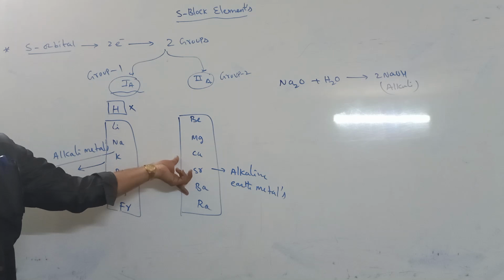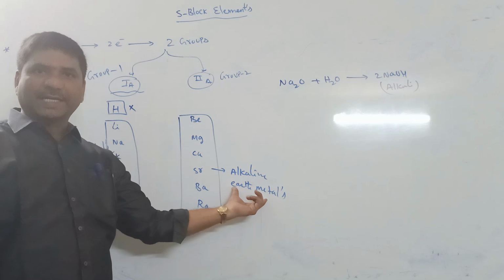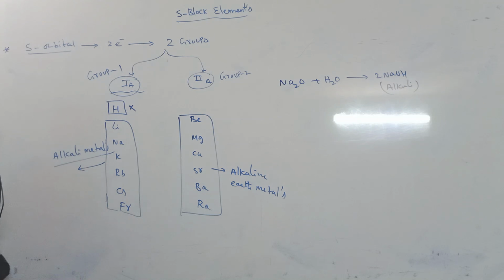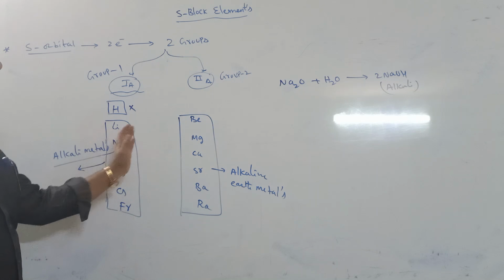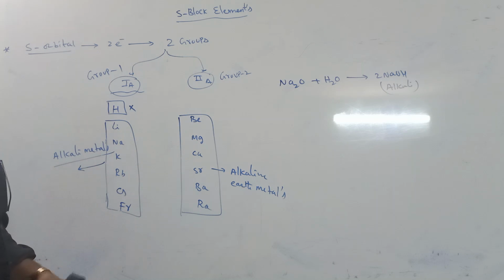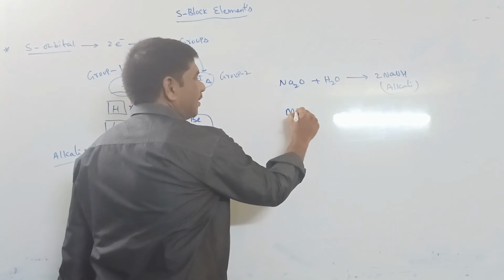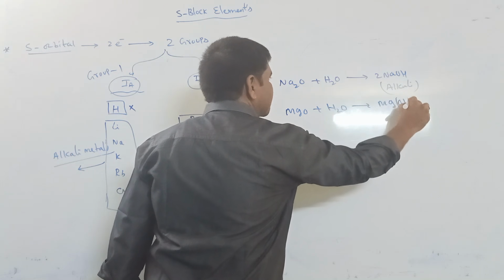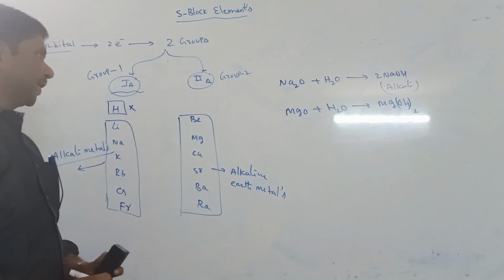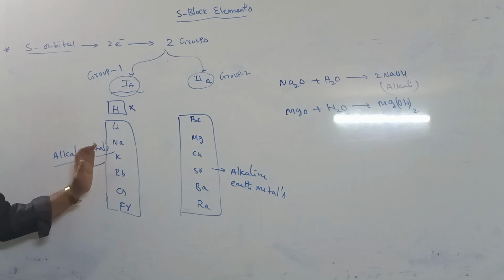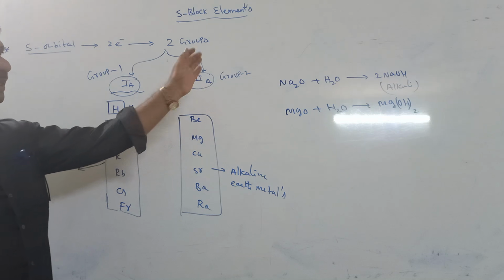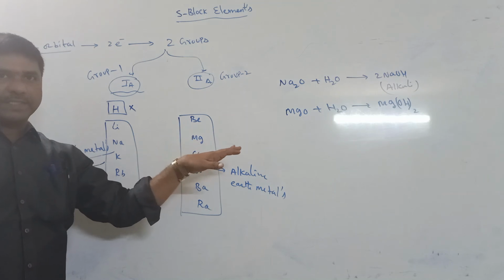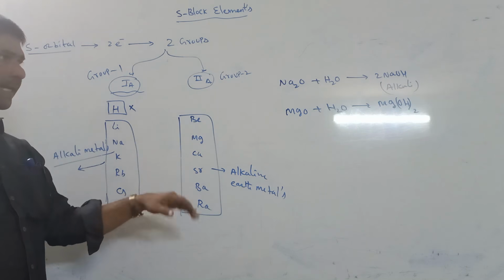These are also alkali metals, but they are present in earth crusts. Generally they are present in earth crusts. So these are also called alkaline earth metals. So both can form basic nature. For example, magnesium oxide reaction with water can form magnesium hydroxide. 2A group elements reaction with water can form base nature, means alkali nature.